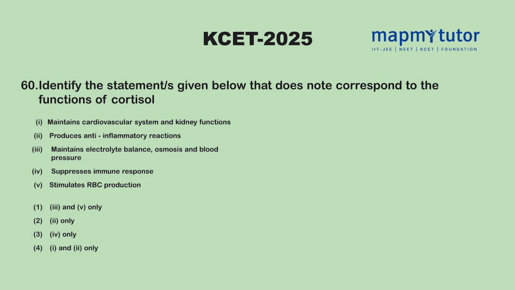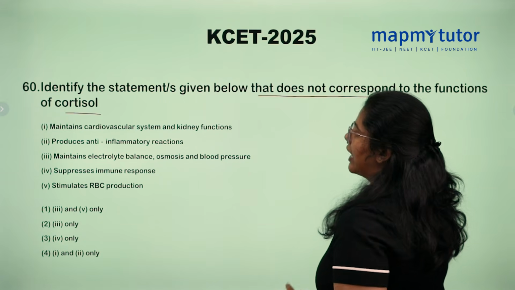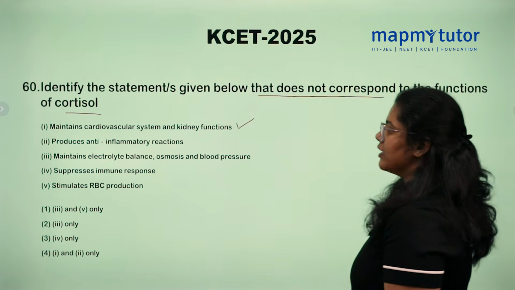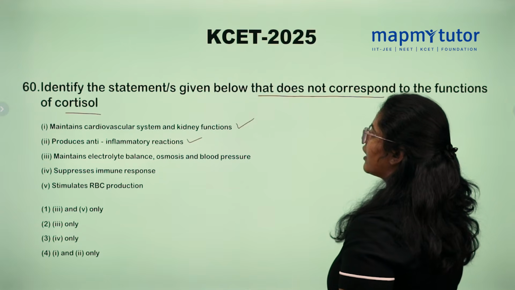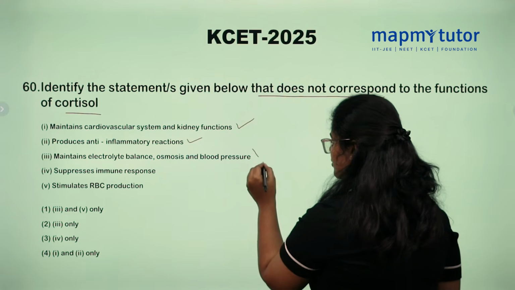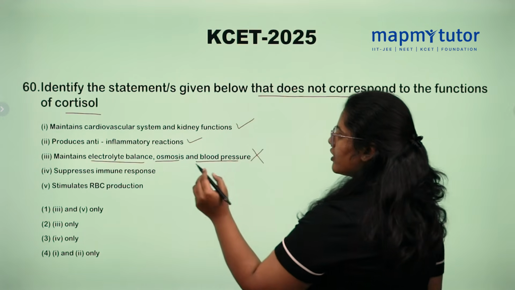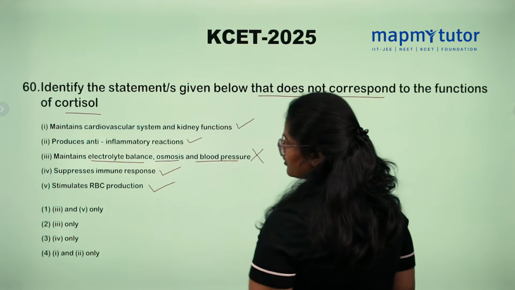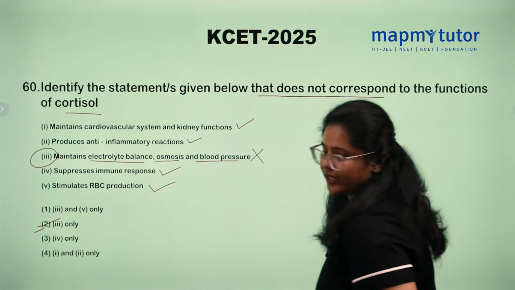Identify the statement given below that does not correspond to the function of cortisol. Let's see. Cortisol maintains cardiovascular system and kidney functions. Yes, cortisol maintains both cardiovascular system and kidney. Produces anti-inflammatory reaction. True. Maintains electrolyte balance, osmosis and blood pressure. False. Cortisol is not involved in maintaining electrolyte balance, osmosis and blood pressure. Cortisol suppresses immune response. True. Cortisol is involved in stimulation of RBC production. True. So what is false here? Option number 3. So option number 2 is correct here.